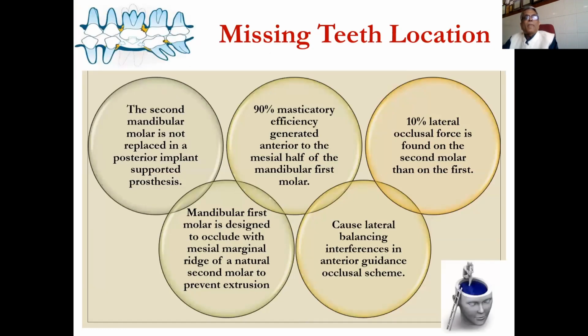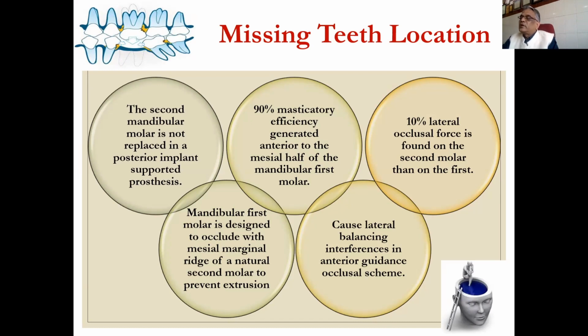Missing teeth location. This is very important, because 90% of masticatory efficacy is generated anterior to the mesial of the mandibular first molar, and only 10% of occlusal force is found on the second molar compared to the first molar. That is why we do not replace the second mandibular molar when we are talking of a posterior implant-supported prosthesis. And the mandibular first molar is designed to occlude with the mesial marginal ridge of a natural second molar to prevent extrusion.